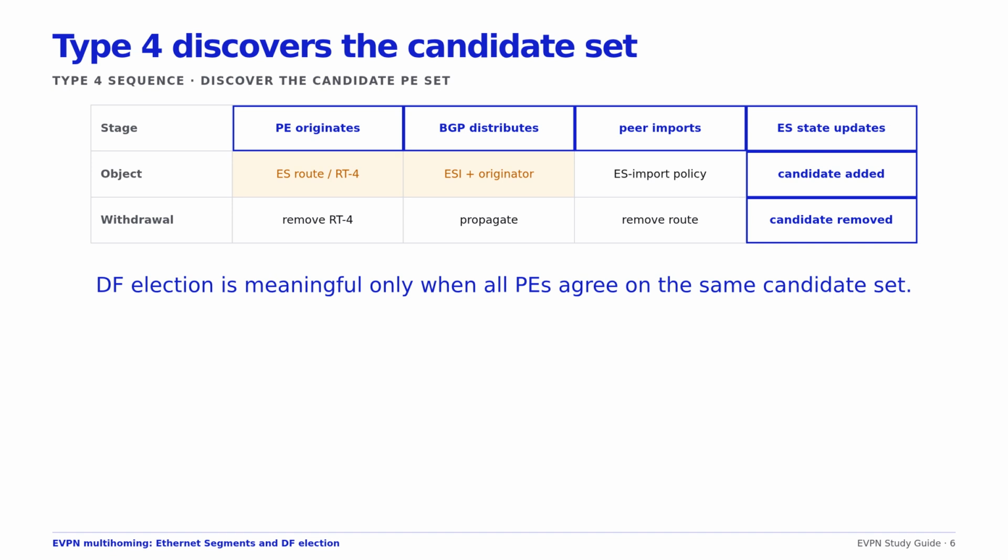After import, every participant should see the same set of candidate router IPs and compatible election parameters. Type 4 does not advertise tenant MACs or service reachability. It establishes who participates. If one PE misses a Type 4 route, the two sides can elect different DFs, even while ordinary EVPN routes appear healthy.